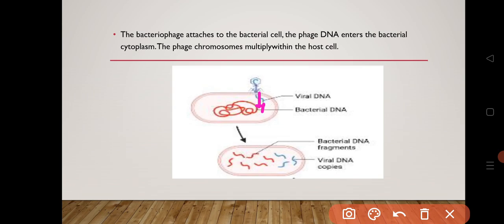The phage chromosome will multiply with the bacterial chromosome within the host cell. So here is the phage attached to the bacterial cell wall, and its genetic material will enter into the bacterial cell. Here is the bacterial DNA and here is the phage DNA. In the next cell we will see that the bacterial DNA will multiply and the phage DNA will also multiply.